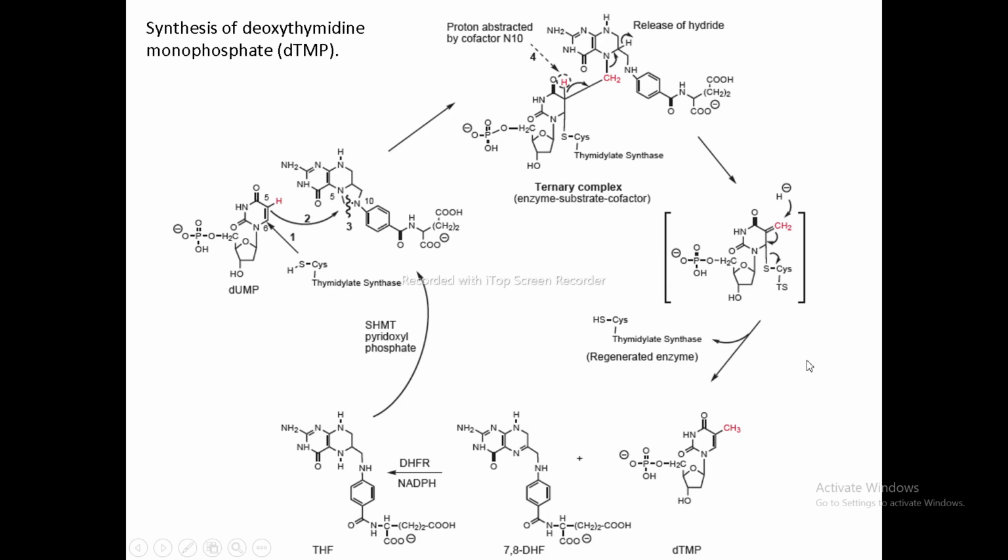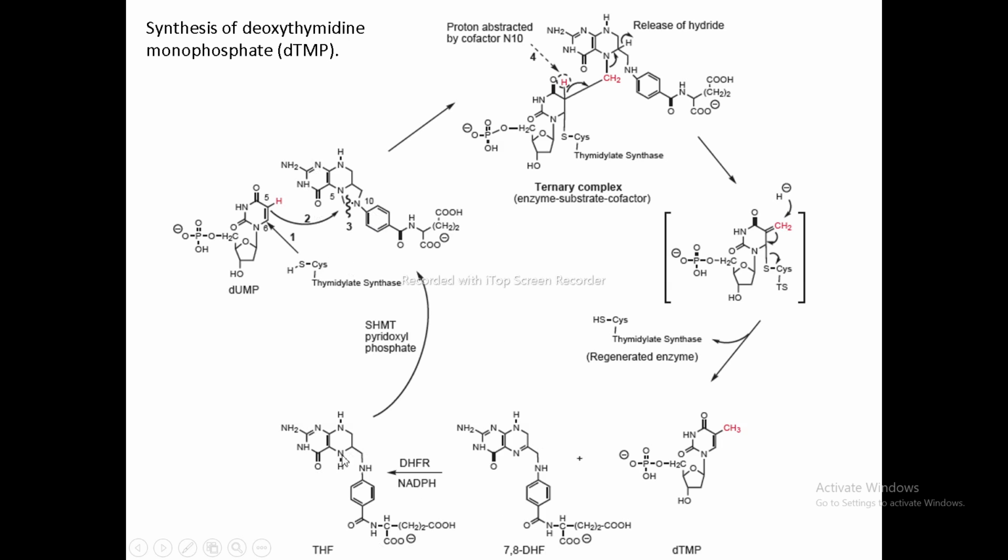To complete the biochemical cycle, 7,8-DHF must be reduced to THF, that is tetrahydrofolate, via the DHFR enzyme using NADPH. And finally, this THF gets converted to 5,10-methylene tetrahydrofolate, which is our cofactor.